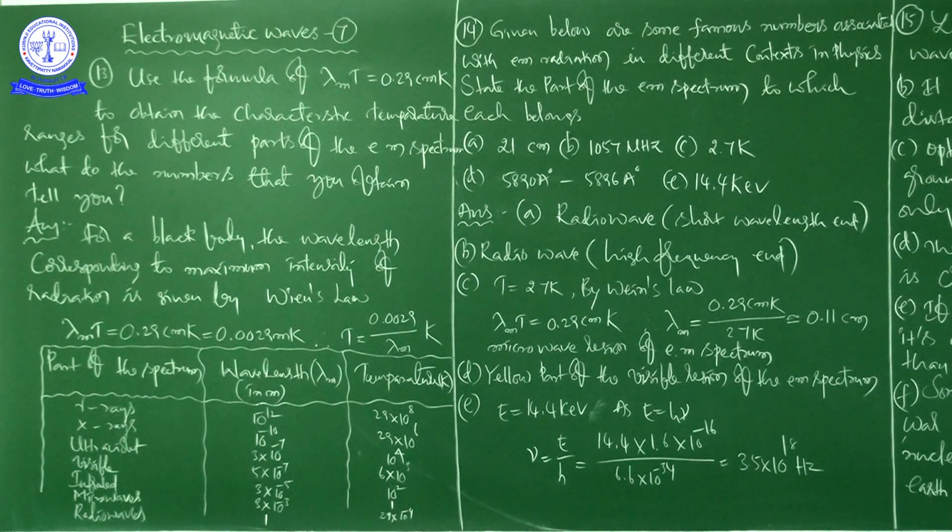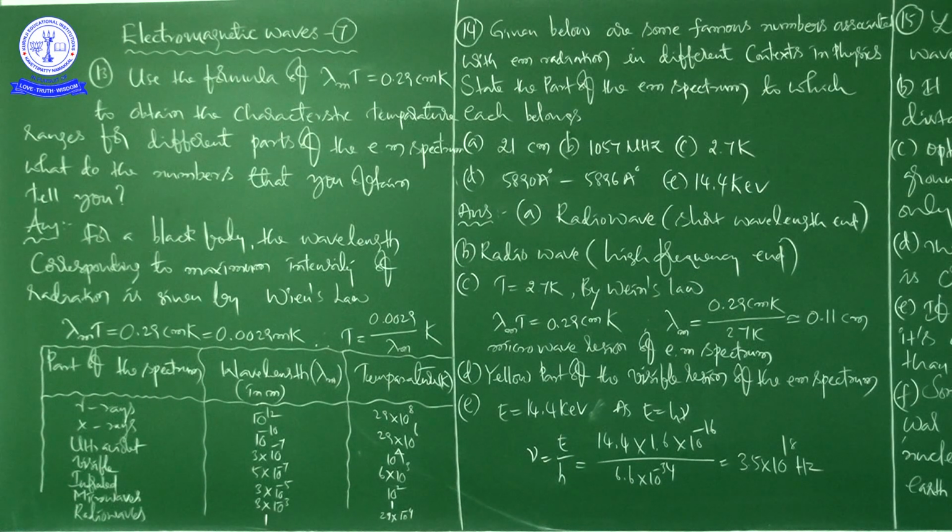Similarly the temperature range, like that, the frequency range, like that. So here 21 centimeters corresponds to radio waves, the short wavelength end. Next, B, 1057 megahertz. This is the frequency.